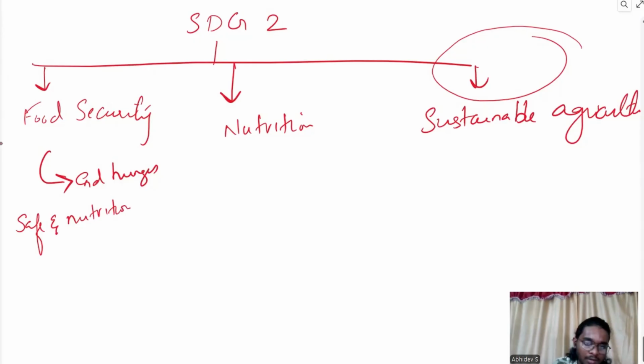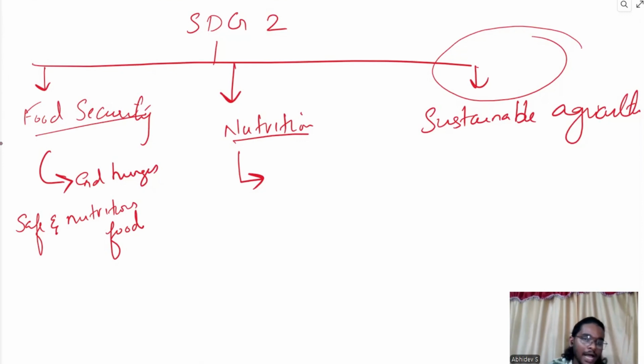Okay. We can end hunger by safe and nutritious food. This is one target we can link with the food security part of the goal. Then nutrition. If it doesn't make sense to you, please wait. When we read the note for the targets and indicators, you will understand. Okay. Then comes the nutrition part.